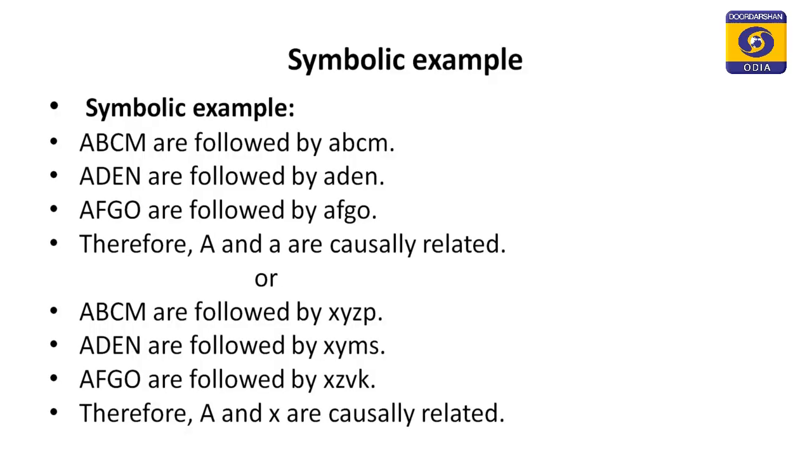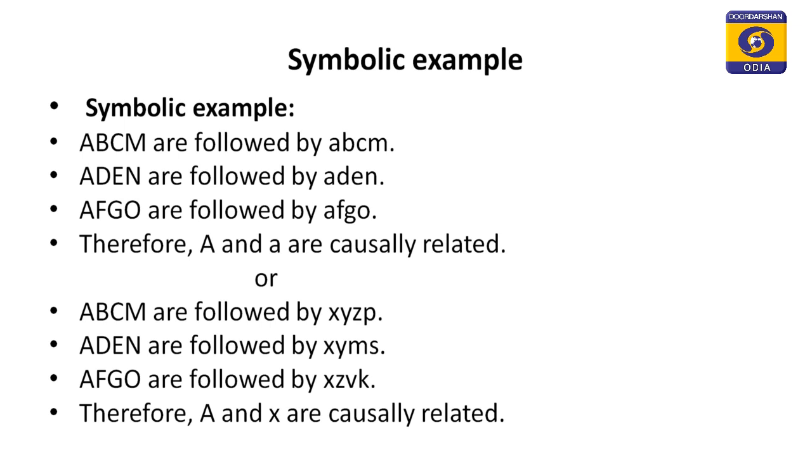This method can be presented in a very symbolic form. Two ways we can give the symbolic example. First type of case will be like this. Suppose A, B, C, M, that means these are all factors. A represents one factor.